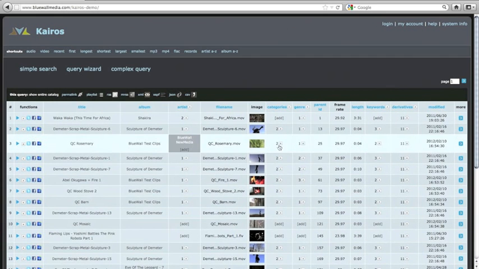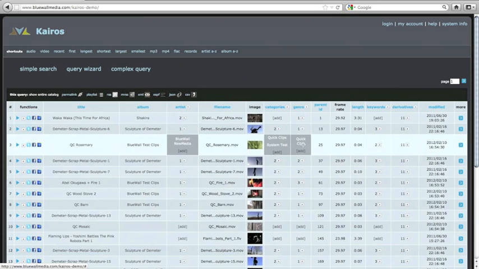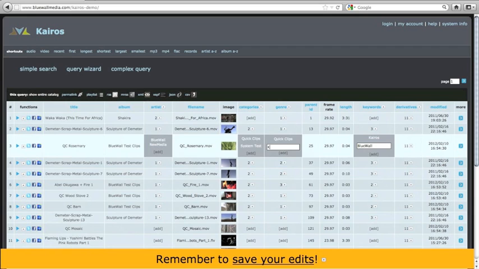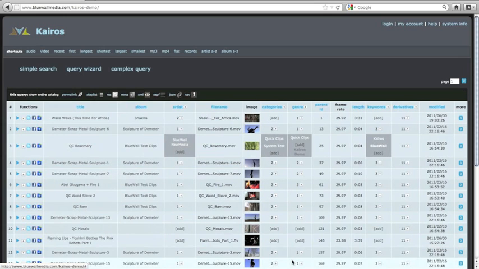Let's edit some more metadata. So here I'm going to go into my keywords because I noticed that I have a capital L when I meant to have a lowercase l. I'm going to make that change. And then while I'm at it, why don't I add another genre? I'll add Kairos Demo. Kairos makes it very easy and very quick to edit metadata.